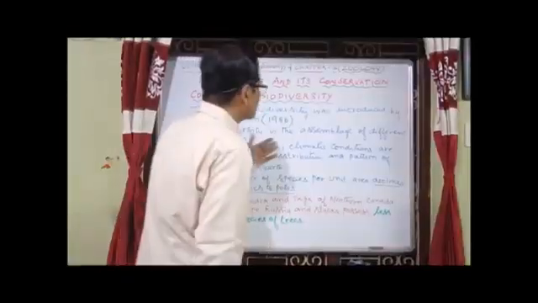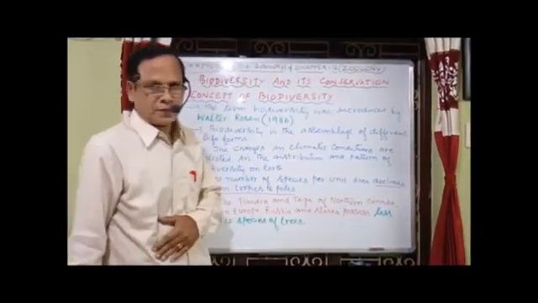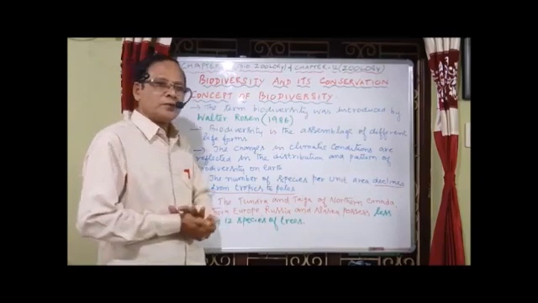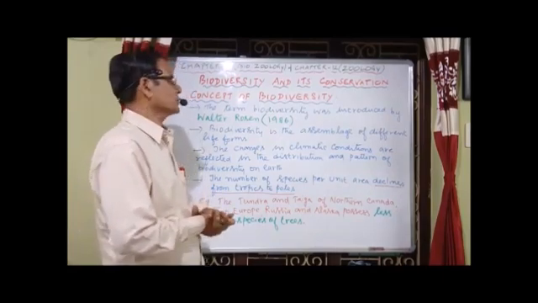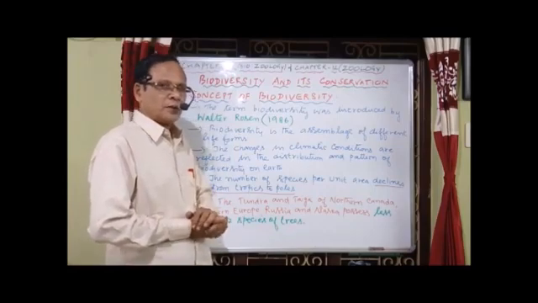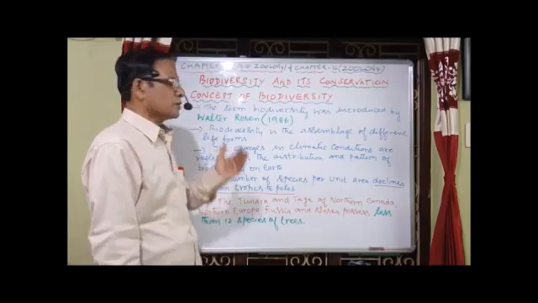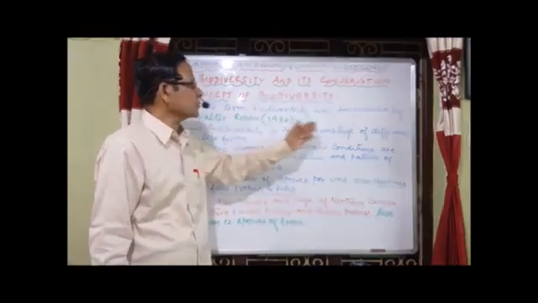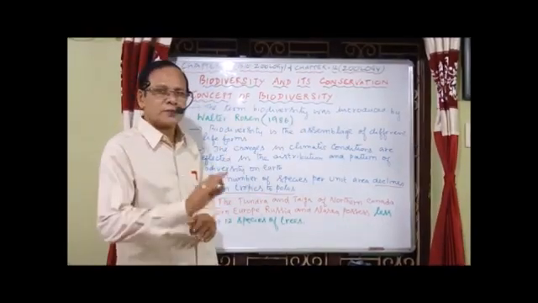Now let's take the concept of biodiversity. The term biodiversity was introduced by Walter Rosen in 1986. According to his concept, biodiversity is an assemblage of different life forms.